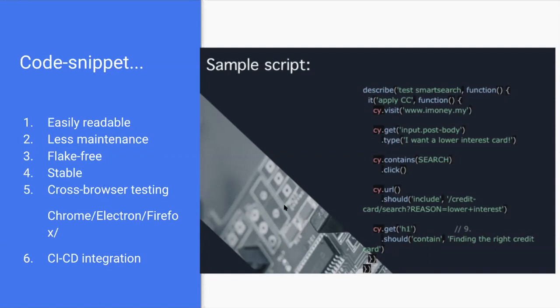And stable, as mentioned earlier, it's very stable, and we can see the scripts executing in the test runner, and we can debug line by line. I will show the test runner in the coming slides. And Cypress supports cross-browser testing as well: Chrome, Electron, Firefox, and Microsoft Edge. And there is support for Safari coming up this year. And finally, there is a CI/CD integration feature as well.